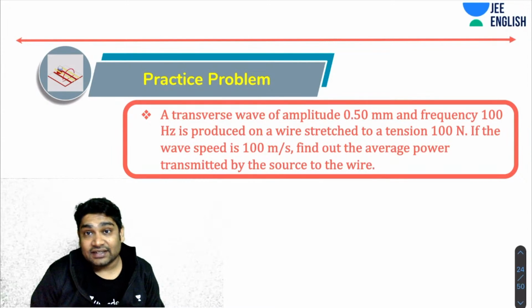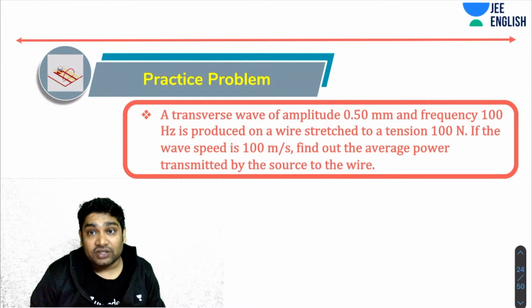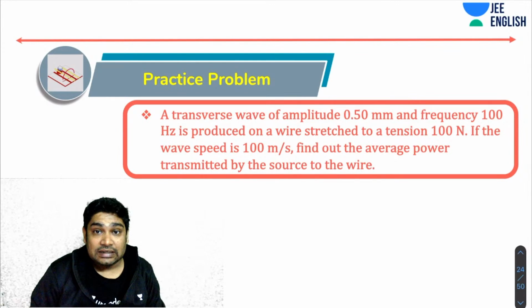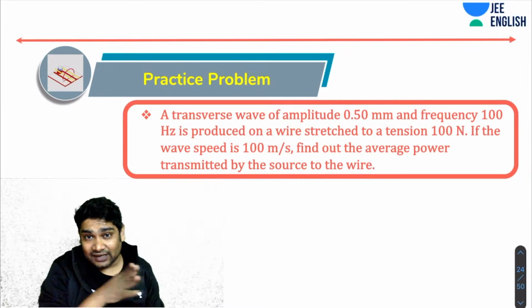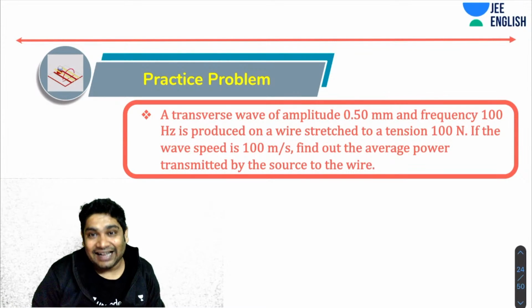Okay, next, let's try and understand this question. A transverse wave of amplitude 0.5 mm and frequency 100 hertz is produced in a wire stretched with a tension of 100 newton. If the wave speed is 100, find the average power transmitted by the source to the wire. Essentially you have to find the average power getting transmitted across the string. If you can find that, then that is the average power transmitted by the source to the wire.